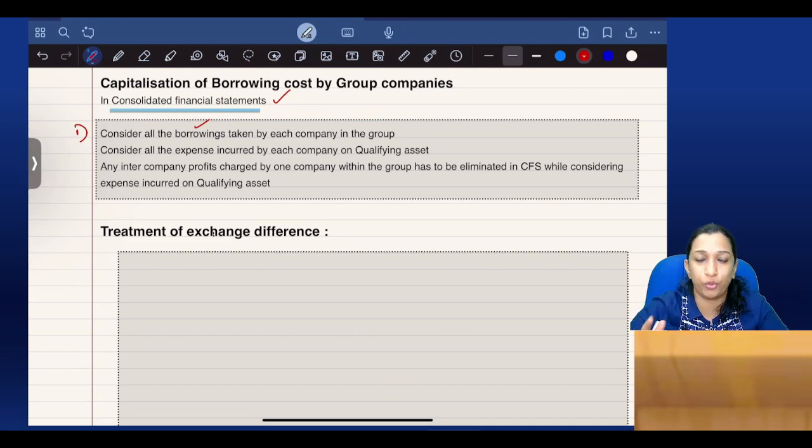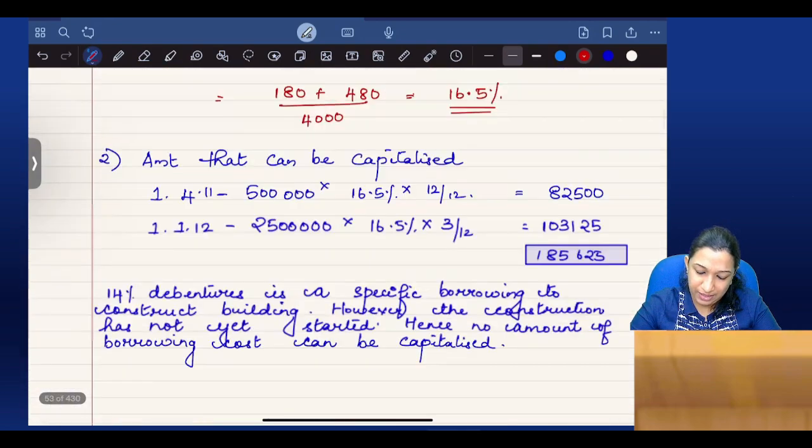Take the total borrowings. Consider the expense incurred by each company on the qualifying asset. Any intercompany profits within the group have to be eliminated. That we'll find out. And we'll find out the borrowing cost to be capitalized. That we'll try with a question.